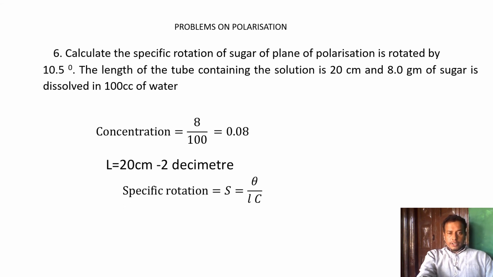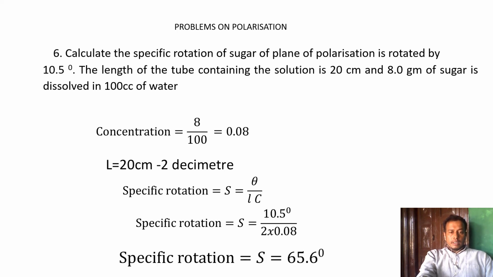The specific rotation is given by S is equal to theta by LC as usual, so S is equal to 10.5 degree divided by 2 into 0.08, and you get the specific rotation S is equal to 65.6 degree for the sugar solution.